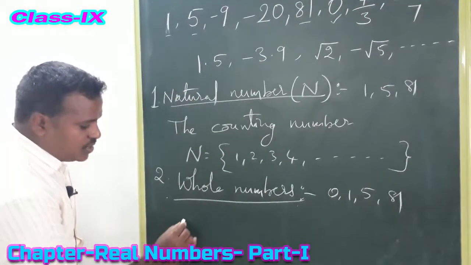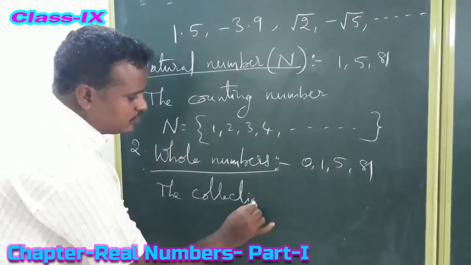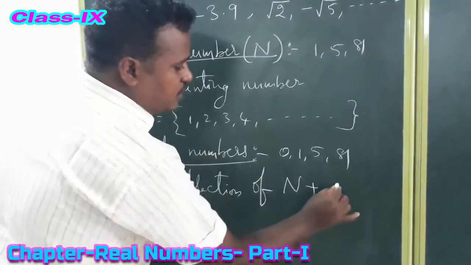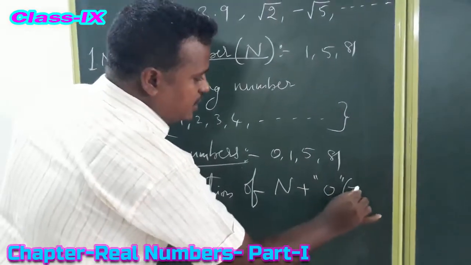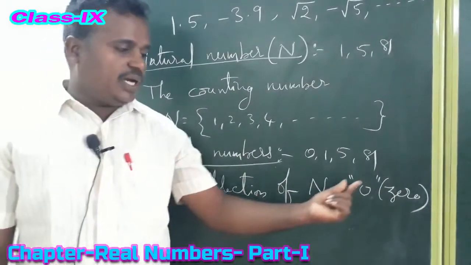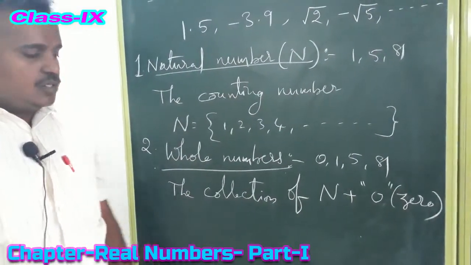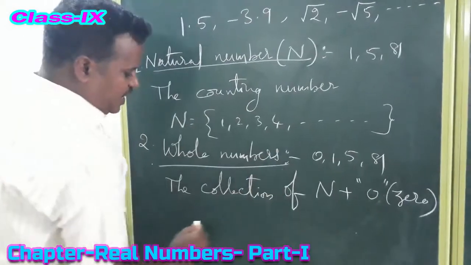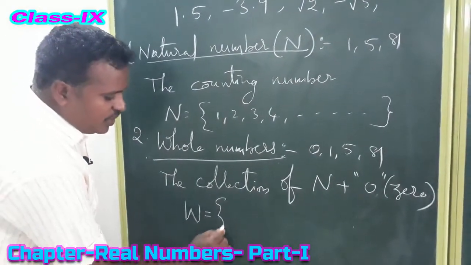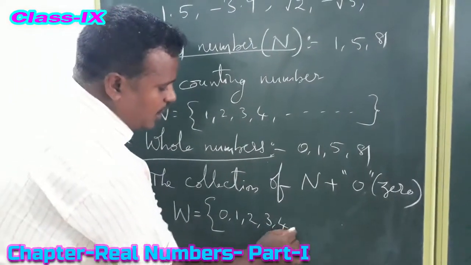The collection of natural numbers along with 0 together we call whole numbers. So whole numbers are denoted by capital W. W equals 0, 1, 2, 3, 4 and so on.